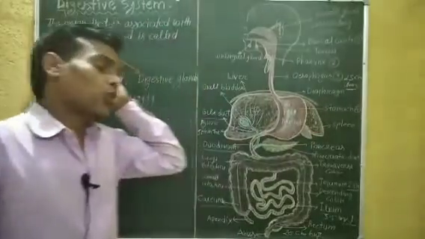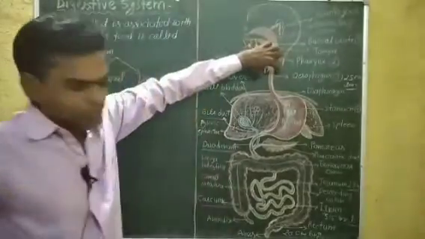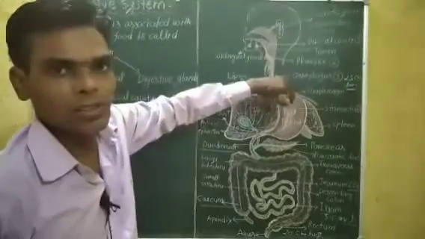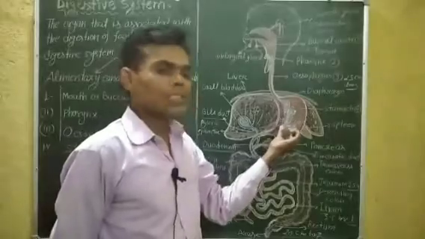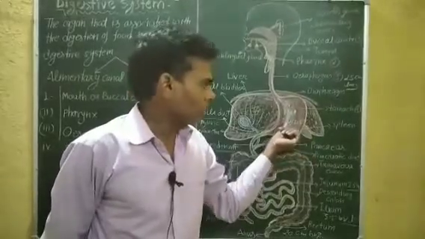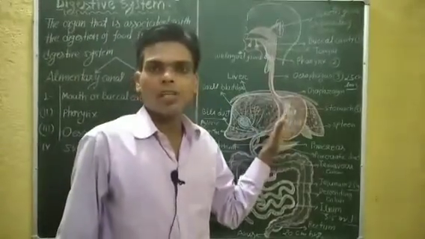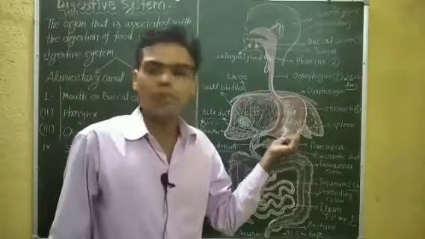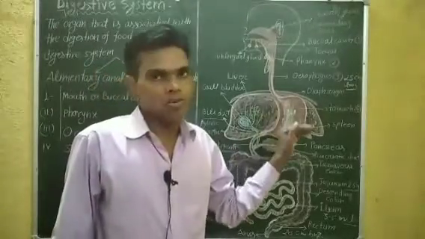Okay, students, you know that when food enters the stomach with the help of peristaltic movement through the esophagus, this food material is called chyme in the stomach. In the stomach there are three types of components: gastric glands, HCl and mucus. These are one gland and two substances found here.